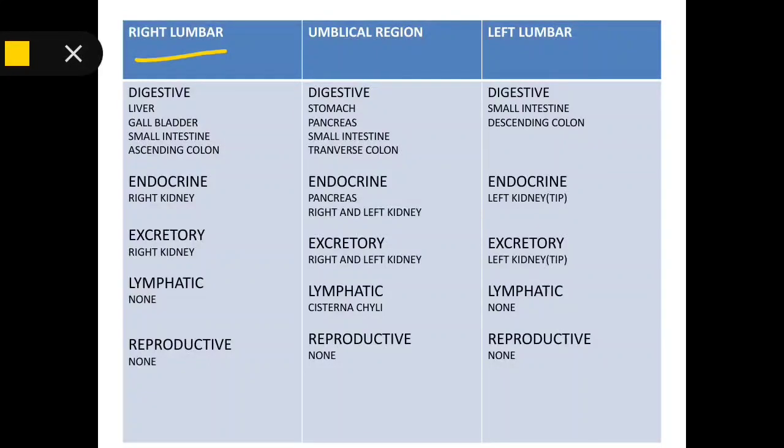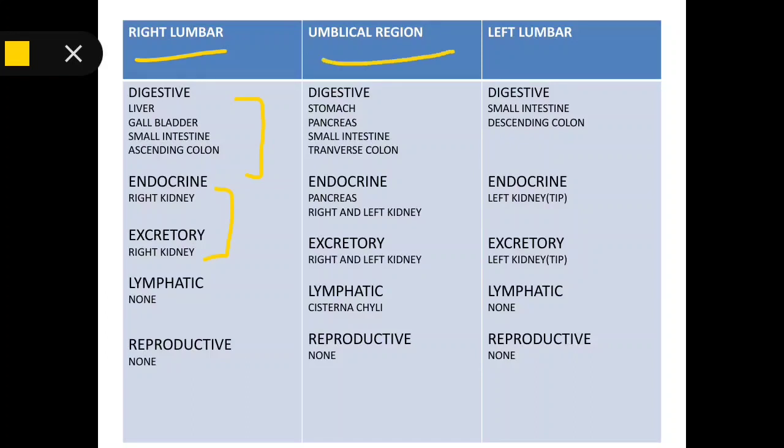The right lumbar region. In digestive we have liver, gallbladder, small intestine and ascending colon. In endocrine and excretory we have right kidney. There are no lymphatics and reproductive organs present here.